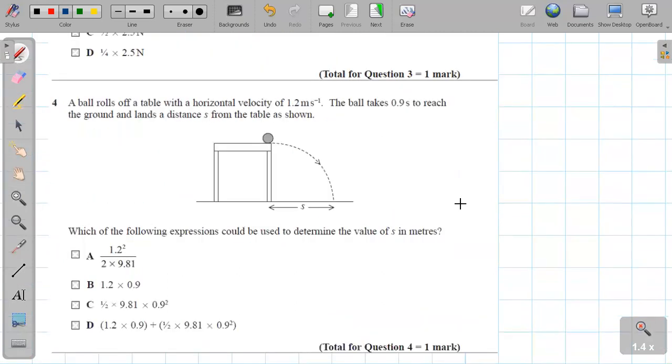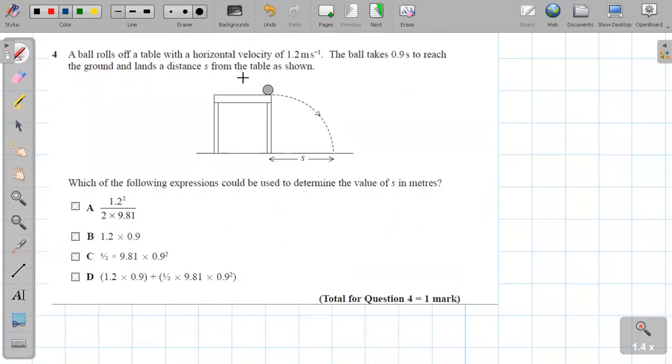In the very next question, a ball rolls off a table with a horizontal velocity of 1.2 meters per second, and the ball takes 0.9 seconds to reach the ground. It takes some kind of path like this, but we don't want to consider that part. Why? We only have to consider horizontal motion, because it is moving horizontally.